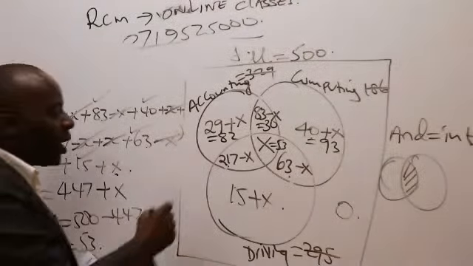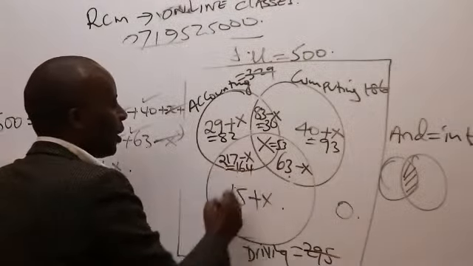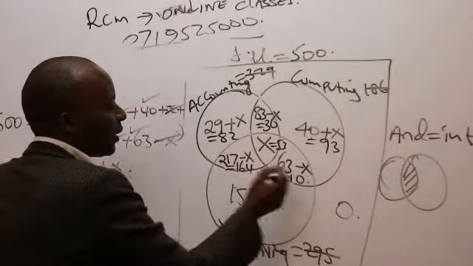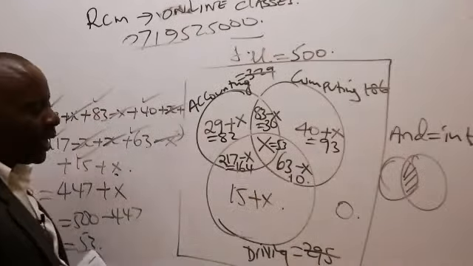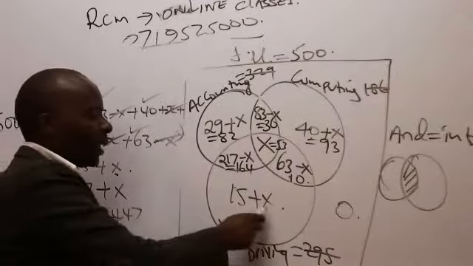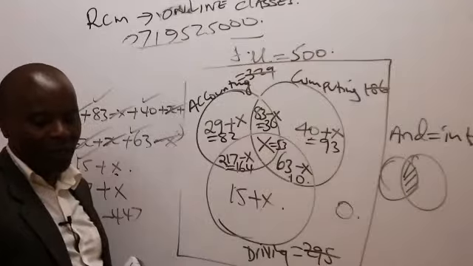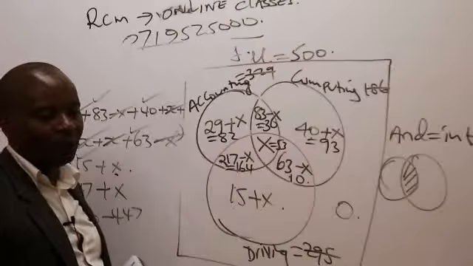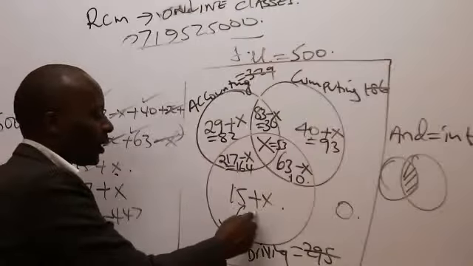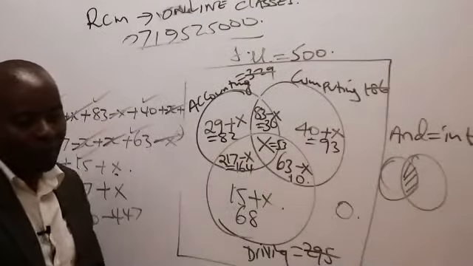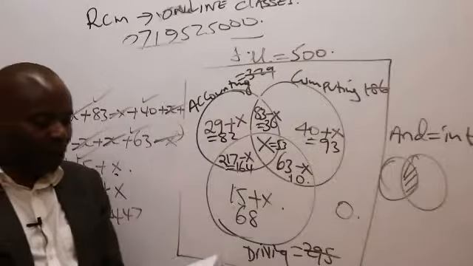Yes, Abdi tells me 164. How about this? This is 10. Then lastly, we have 15 plus 53, which will give me what figure? 68. Thank you very much. So that is the end of the Venn diagram. A Venn diagram must always show figures.